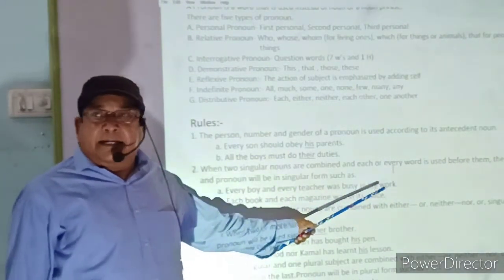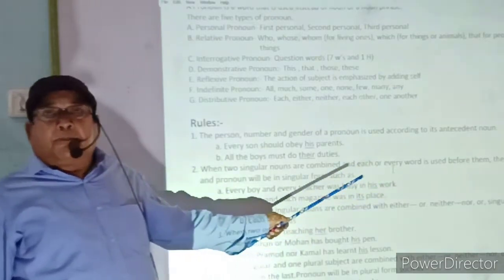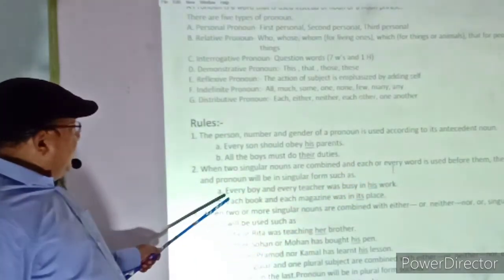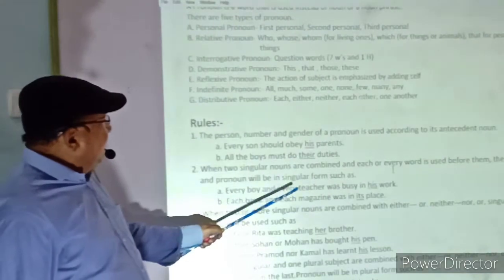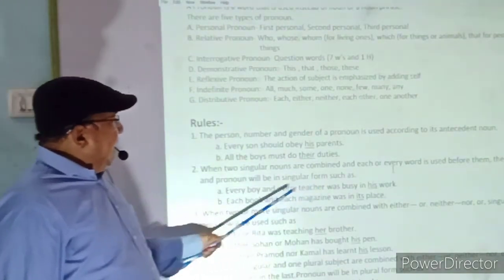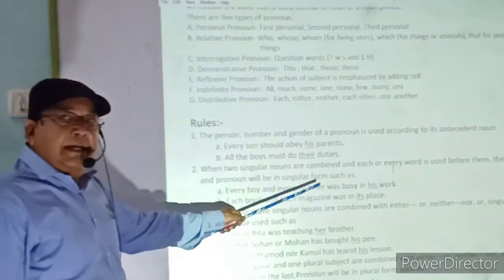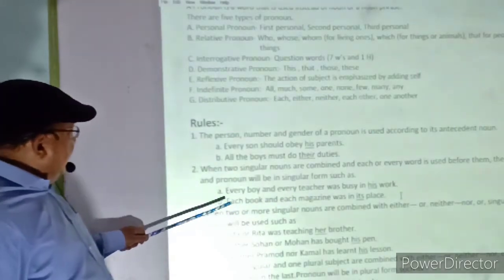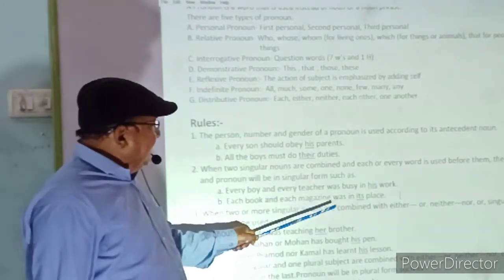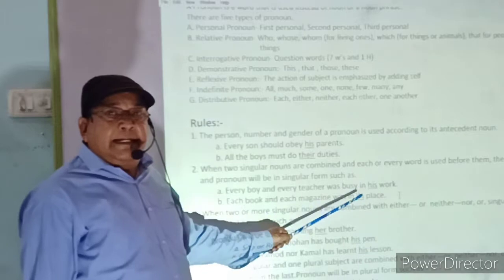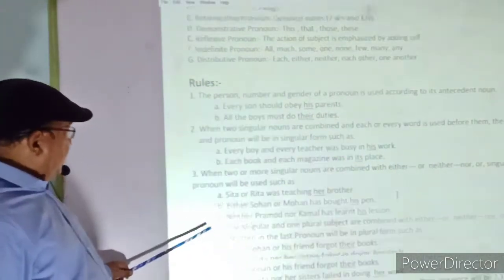His has been underlined; it means the singular pronoun has been used because every is used before the nouns. Similarly, each book and each magazine was in its place. Its, a singular pronoun, has been used.